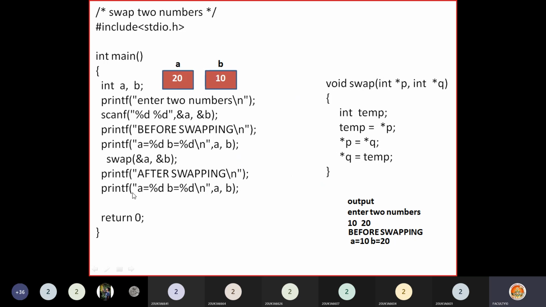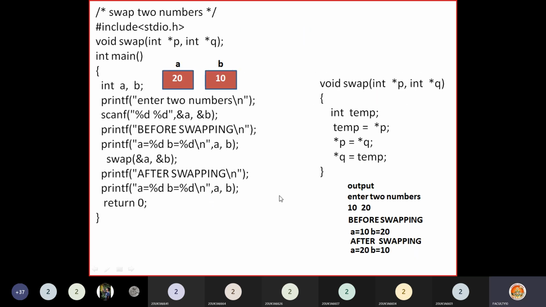Now a, b values will be like this when the control comes here. So immediately it goes to after swapping. On the screen you can see after swapping, and when you print a and b values, a value will be 20 and b value will be 10. Previously, before swapping, a value is 10, b value is 20. After swapping a value is 20, b value is 10. Now they are interchanged or not, swapped or not? Yes.